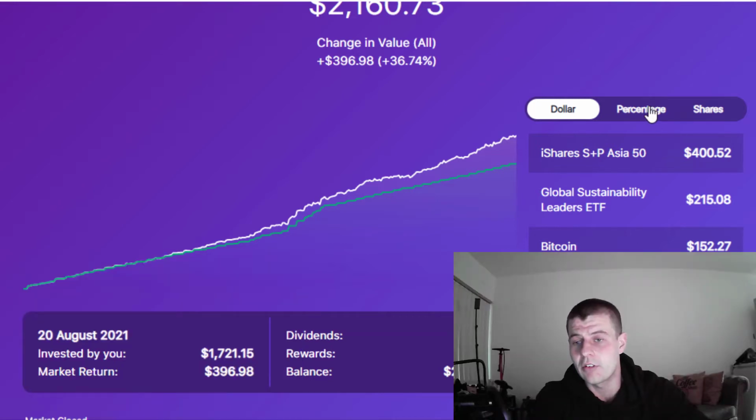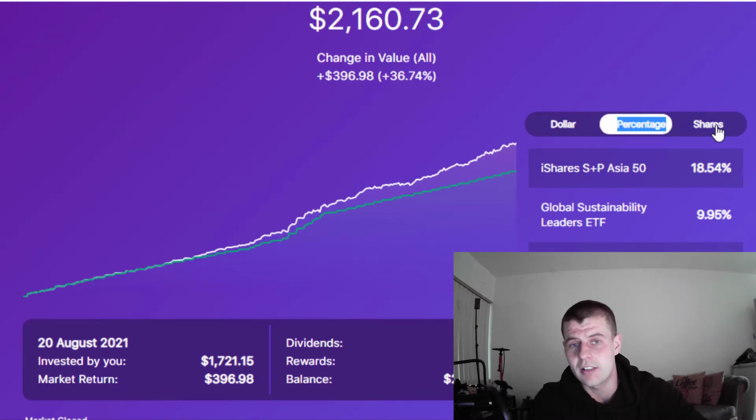If you want to see how much of each asset class you actually hold, you can click on the percentage just to see how much is there, and then also the shares. So you can see here I own about 7% Bitcoin, about 30% of the NASDAQ 100 and iShares Global, about 5% in emerging markets, then 10% in the sustainability leaders, and about 20% in the iShares S&P Asia 50. That's pretty cool. You can see the split of your portfolio here.